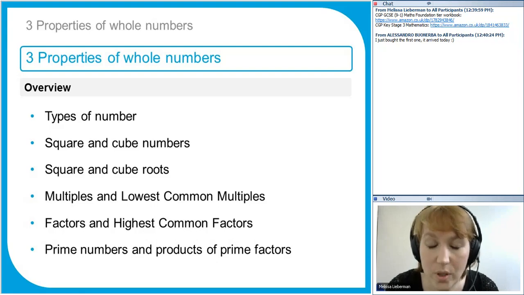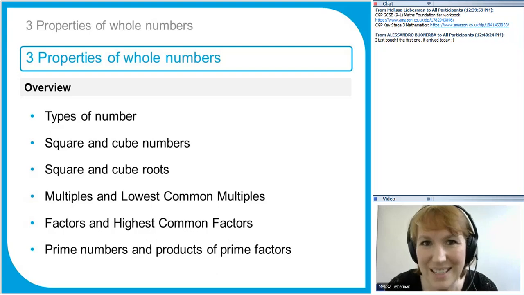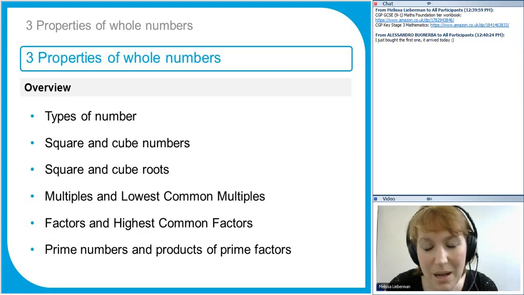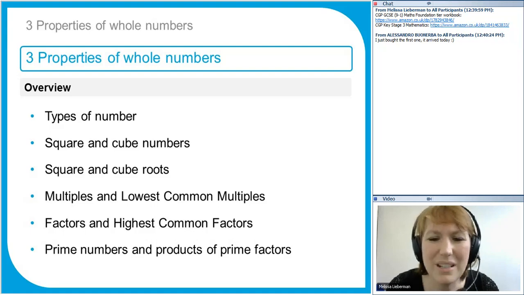So we're not going to do it in any great depth, just the basics of how to find multiples and factors and how to write numbers as a product of prime factors. Three words that we're going to learn about: product, prime and factors. You will get used to these as you go through, but it's very important to learn the language of math so that when I'm going through the course, when I say factorize this, you don't think, oh, I can't remember what a factor is. It's important that you learn this language right at the start.